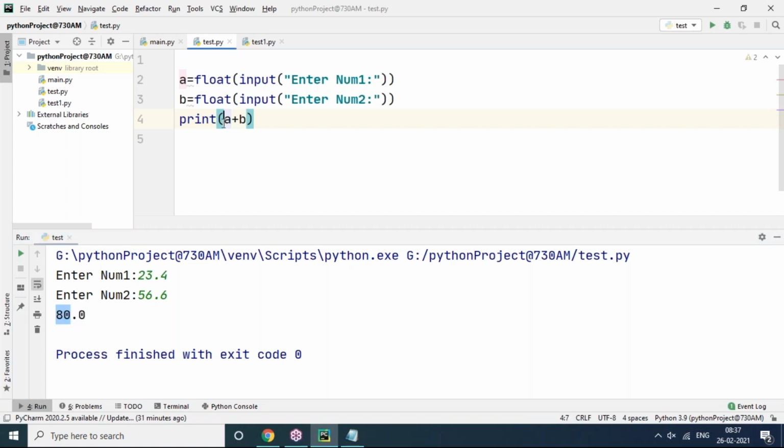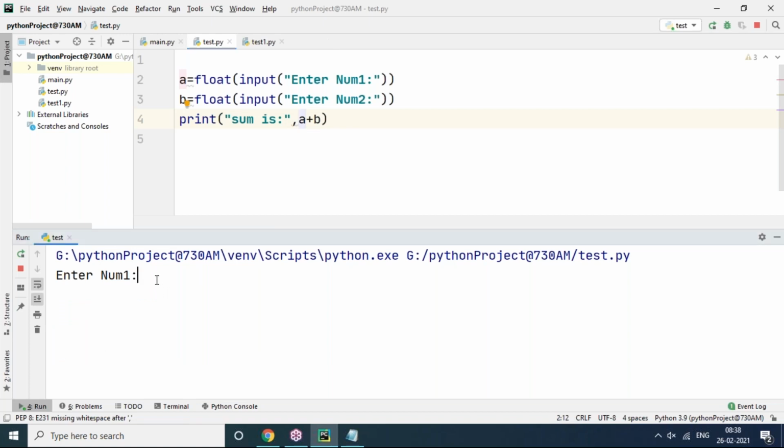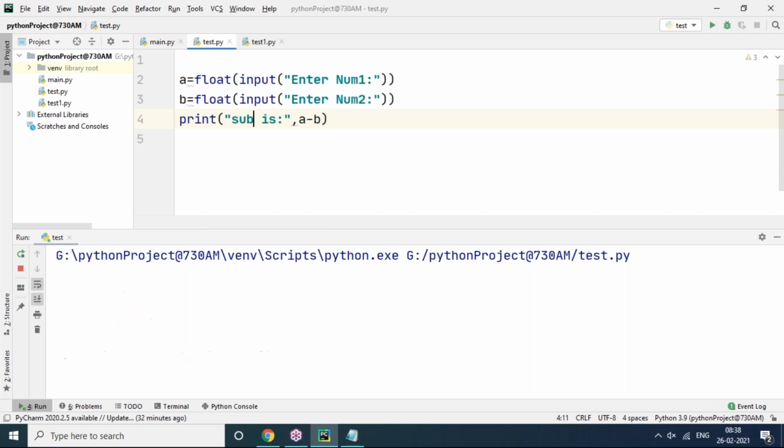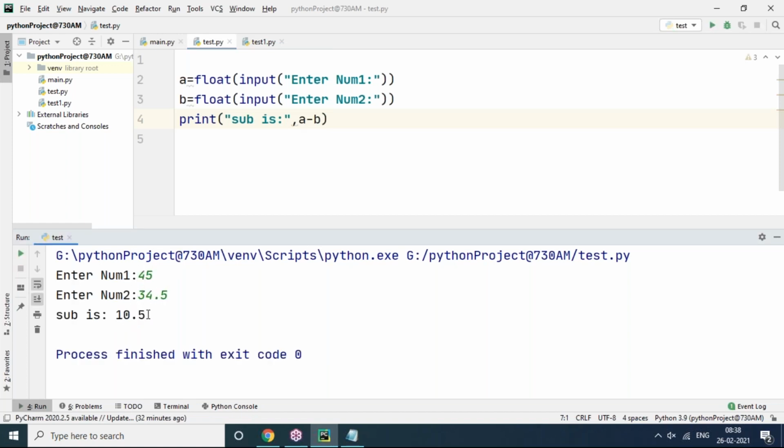That's what I'm saying clearly. Sum is only a description. After adding these two numbers, the result is this. It is not subtraction, it is not product. It is clearly saying sum. This is description only. If you go for minus, where we are doing subtraction, then I take sub is, that is your description, whatever you want. So you can say 45 and 34.5 minus, after minus I'm getting 10.5. Sub it is, not sum.